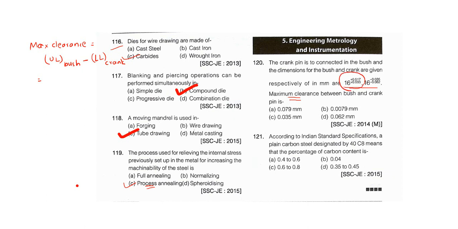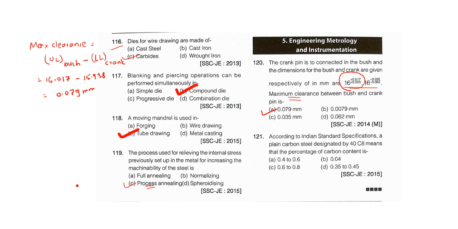It will be 16.017 minus, and how will you calculate the lower limit? 16 minus 0.062, so how much will it be? It will be 15.938. So what answer will you get? 0.079 mm. So it will be A. This is how you will calculate a maximum clearance.